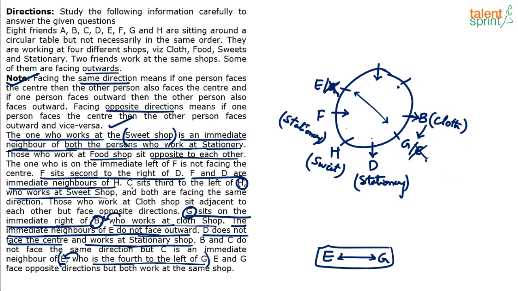Okay, look at this point. B and C do not face the same direction, but C is an immediate neighbor of E. The only neighboring position of E which is available is this. Yes or no? This side is F, so that side has to be C. I think all the persons have been placed: B, C, D, E, F, G, H. So this has to be A. Yes or no? This position has to be A. Done. So persons are all fixed.